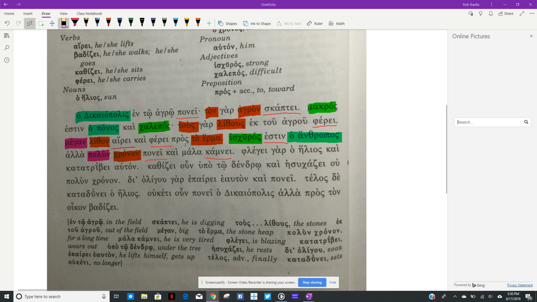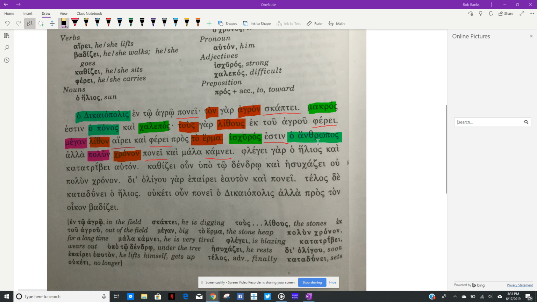So he carries it pros to herma. So pros is a preposition here, meaning to or toward. To herma, right? If you remember the first half of the chapter very well, it did mention that to is a neuter article, nominative or accusative. It is accusative here. It's definitely not nominative because it's the object of a preposition. The nominative is the subject of the verb. Clearly, it's not that. It's the object of a preposition. So pros to herma, to the stone heap. Related to the word Hermes, right? We might talk about that.